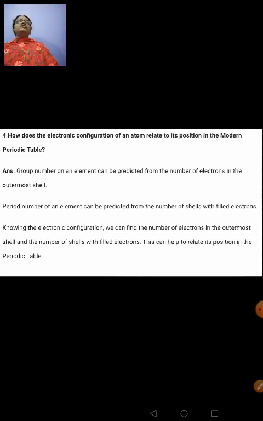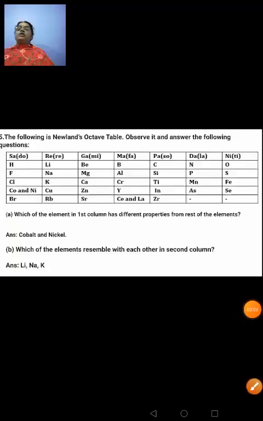So by knowing the number of shells around the nucleus of an atom of an element, you can tell the period number, and by looking at the valence electrons in the outermost shell, you can tell the group number. So when you know this period number and group number from the electronic configuration, this would help you to predict the position of the atom of an element in the periodic table. Clear to you?